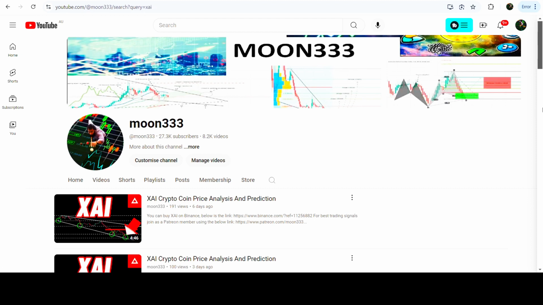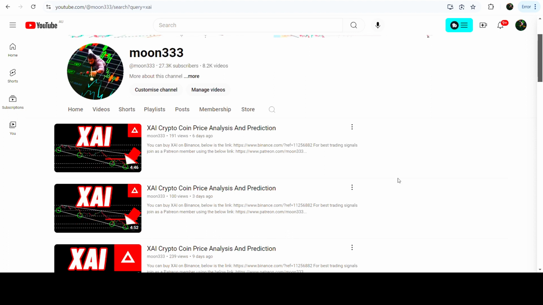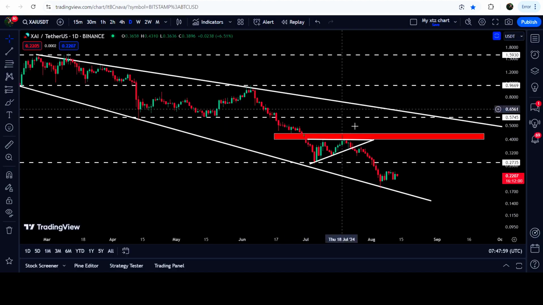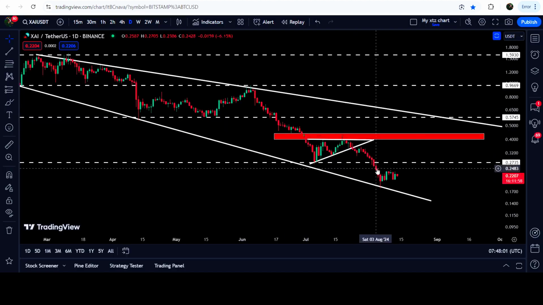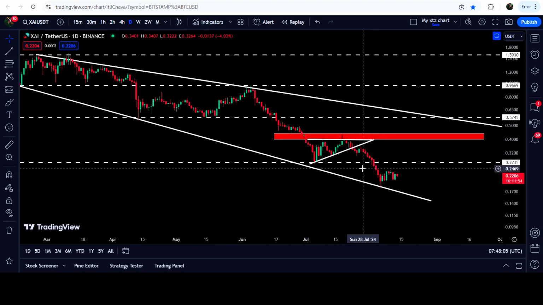Hope you're well and welcome to the new update on XAI. As in my earlier videos, I've been showing you that XAI has formed a quite long falling broadening wedge pattern on the daily time frame chart, and this is one of those videos that I shared almost 3 days ago with you. And now if we take a look at the live daily time frame chart, then you can see that recently the price line has once again bounced from the support of this falling broadening wedge pattern.